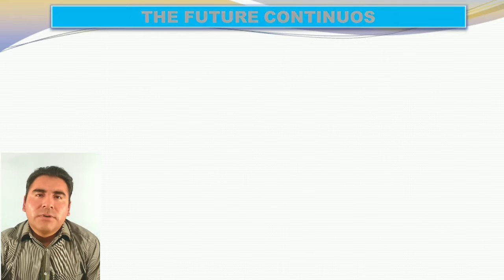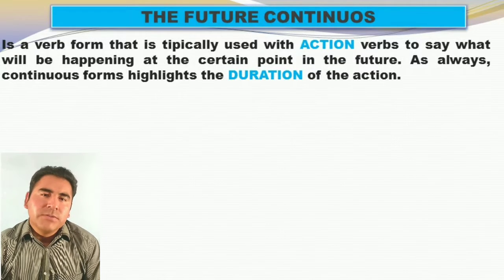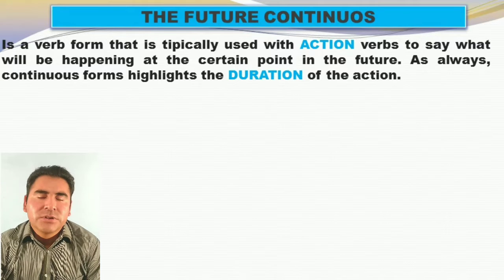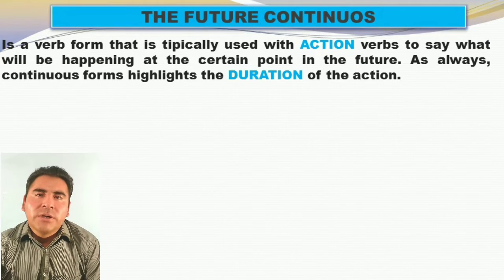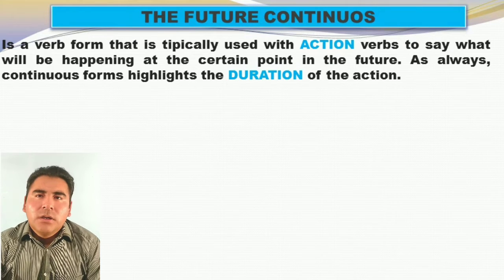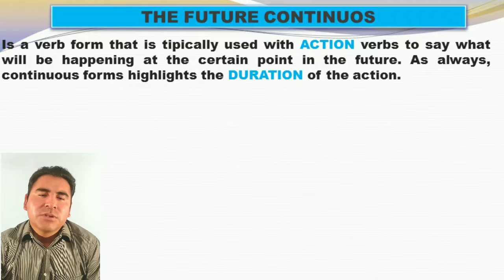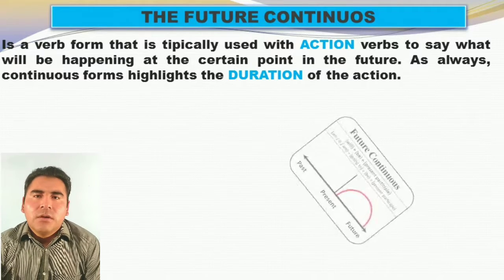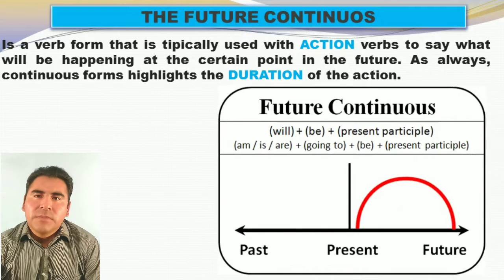Well, let's talk about future continuous. What is future continuous? It's a verb form that is typically used with action verbs to say what will be happening at a certain point in the future. As always, continuous forms highlight the duration of the action. But in order to understand better, look at this.